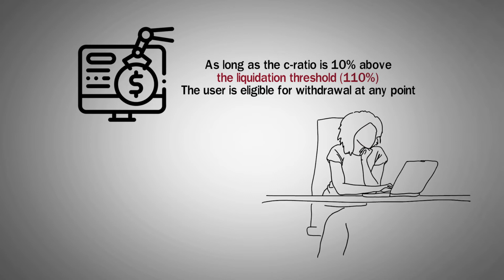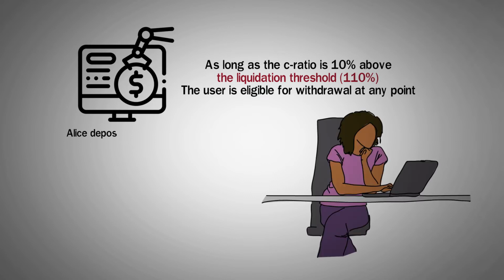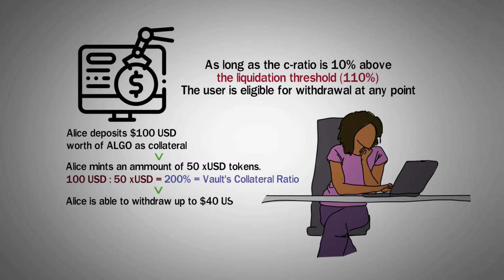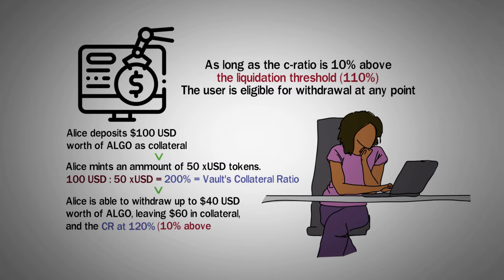Here's the following example. Alice deposits $100 worth of Algo as collateral. She mints an amount of 50 XUSD tokens. With this, her vault's C ratio is 200%. Now Alice is able to withdraw up to $40 worth of her Algo, with the CR being 120%. Furthermore, if the collateral value increases, Alice could either withdraw the asset or mint more XUSD.